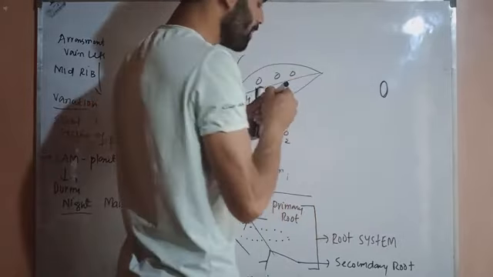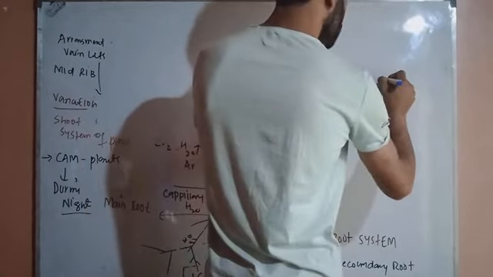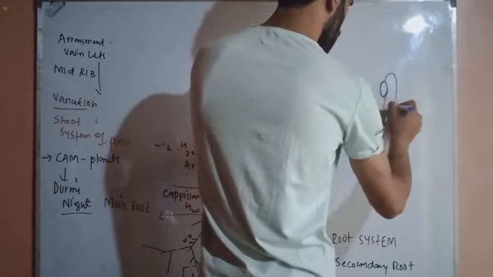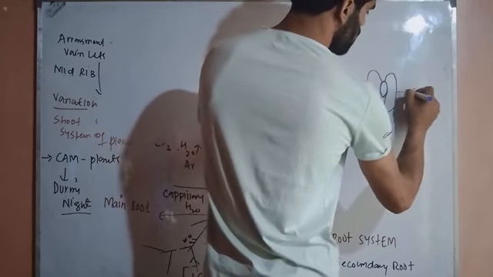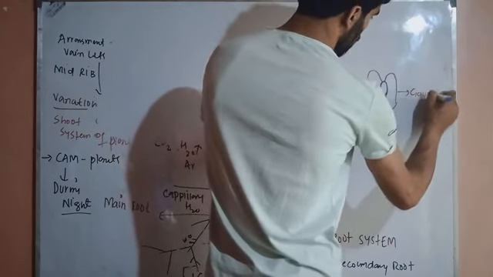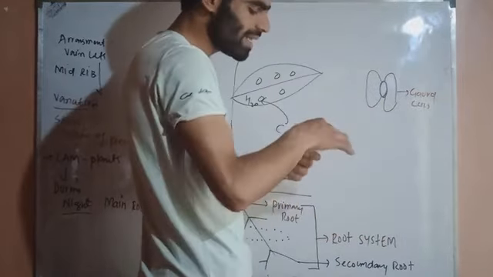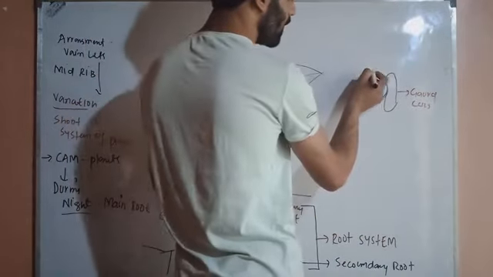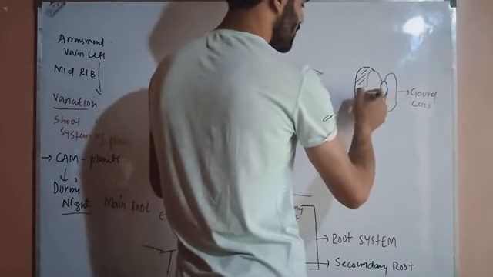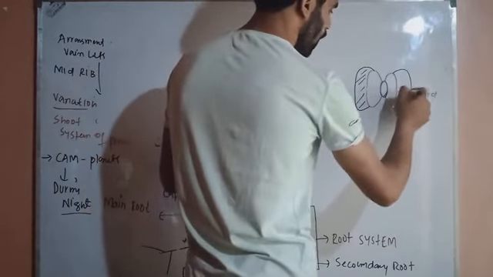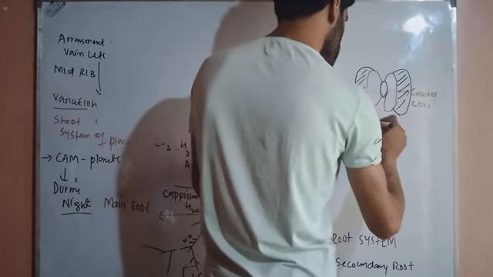guarded by special types of cells. Those are called guard cells. And the guard cells are surrounded by a special type of cell. Those are called subsidiary cells. Guard cells are surrounded by special types of cells called subsidiary cells.